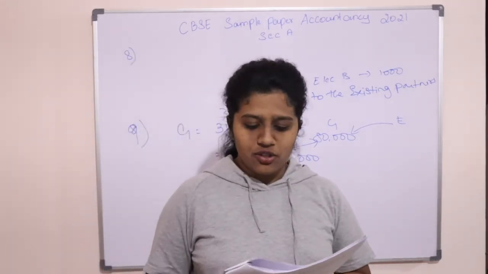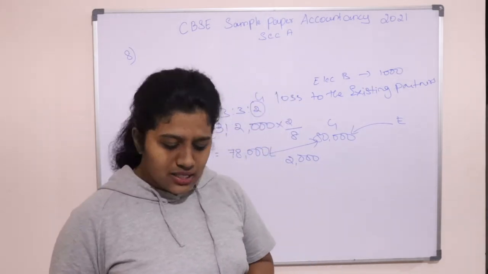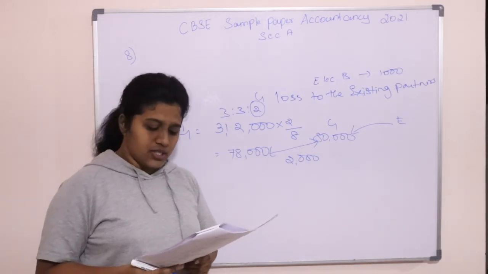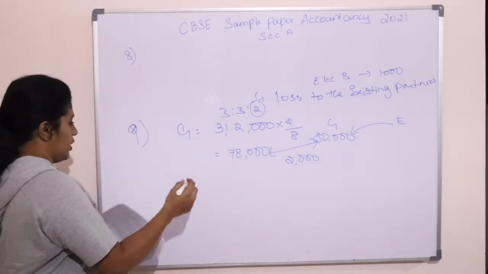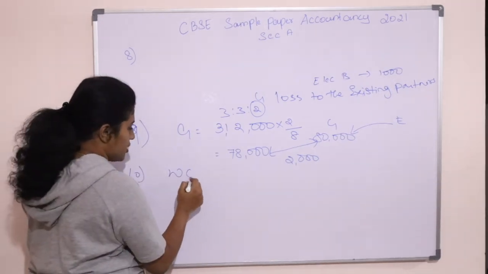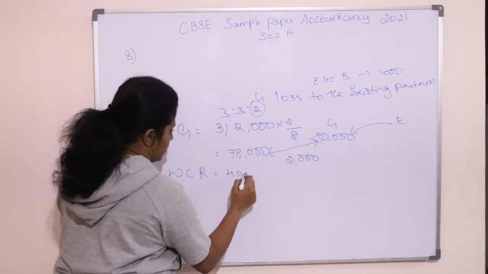At the time of admission of a partner, what will be the effect of the following information? Balance in workman's compensation reserve is 40,000. Claim for workman's compensation is 45,000. Okay. So in this case, we are maintaining workman's compensation reserve for how much? 40,000.